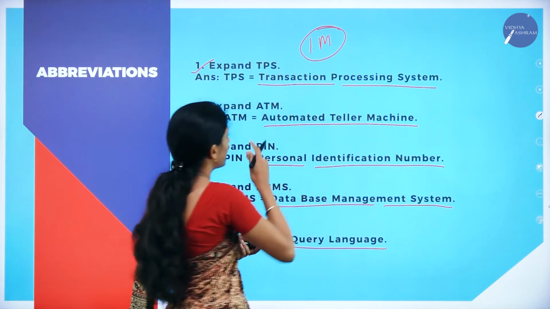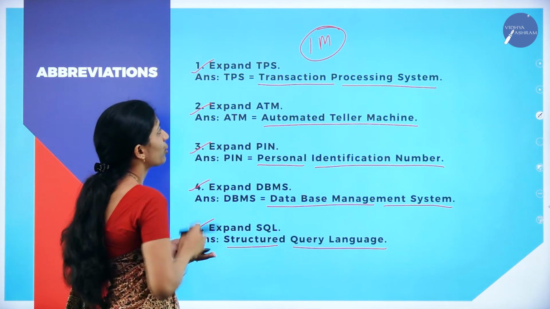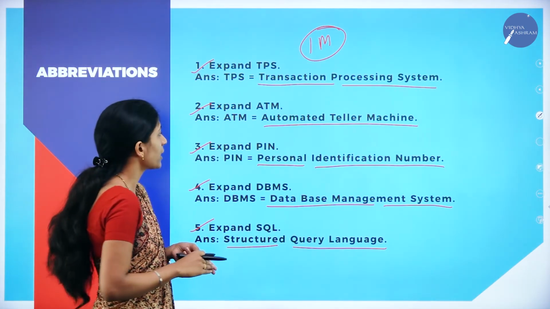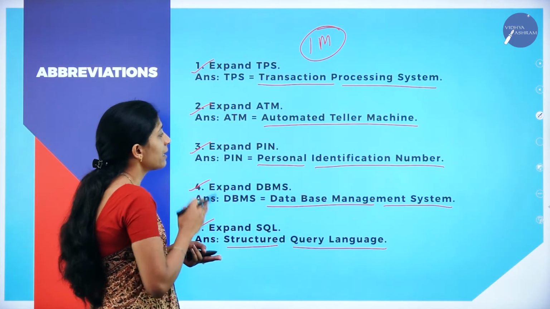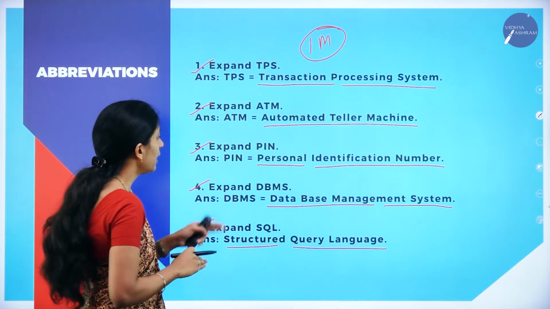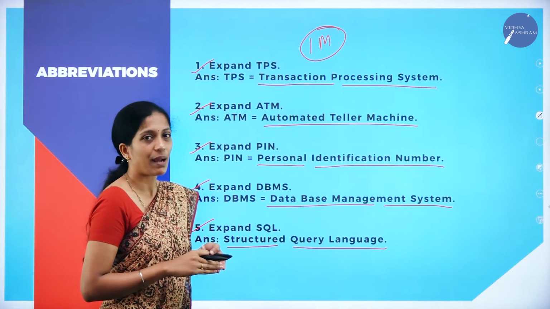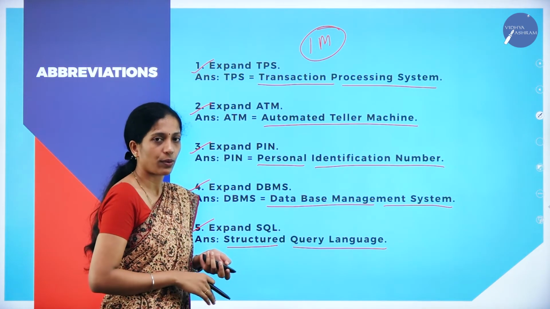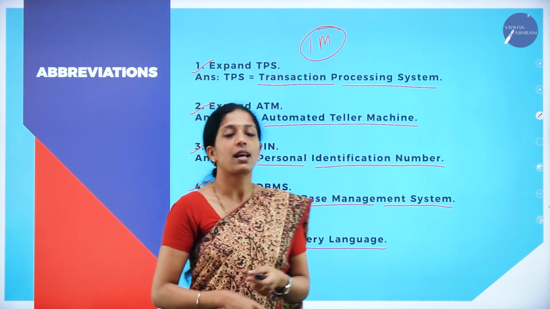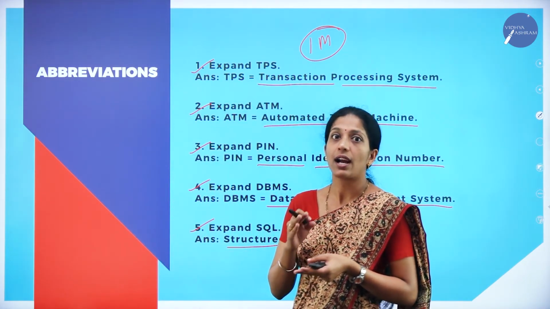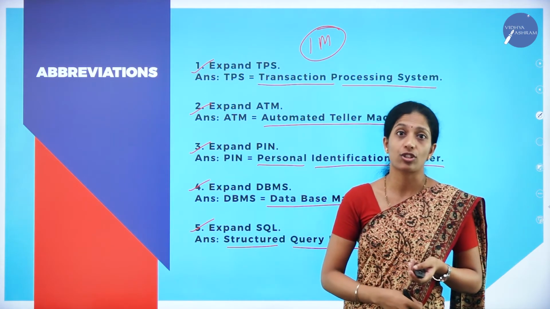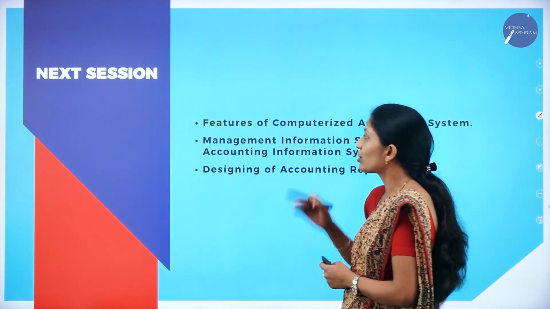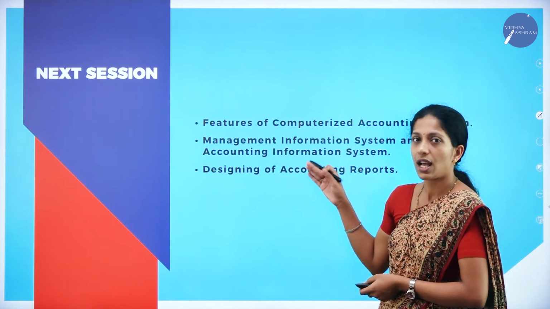So go through these abbreviations: TPS, Transaction Processing System; ATM, Automated Teller Machine; PIN, Personal Identification Number; DBMS, Database Management System; SQL, Structured Query Language. These are the few concepts we have discussed today, and we have seen the expected questions on these concepts. In my next session, I am going to discuss a few more concepts and we shall wind